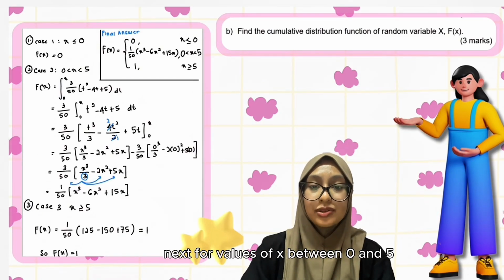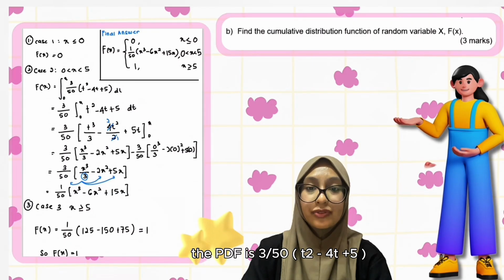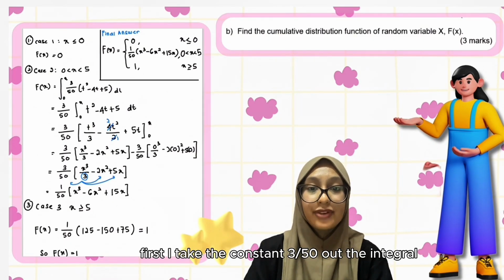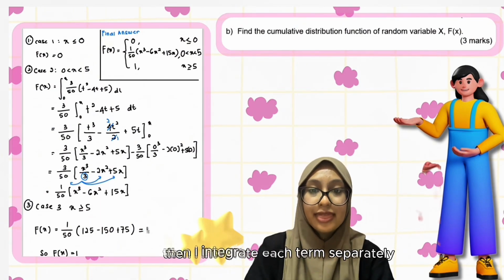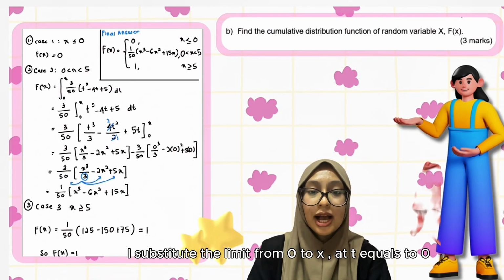Next, for values of x between 0 and 5, we actually need to integrate the PDF. The PDF is 3 over 50 times (t squared minus 4t plus 5). So the CDF becomes the integral from 0 to x of this expression. First, I take the constant 3 over 50 out of the integral. Then I integrate each term separately. After integrating, I substitute the limits from 0 to x.